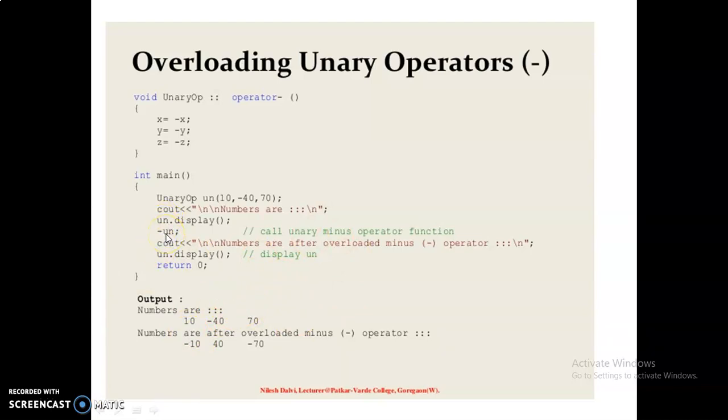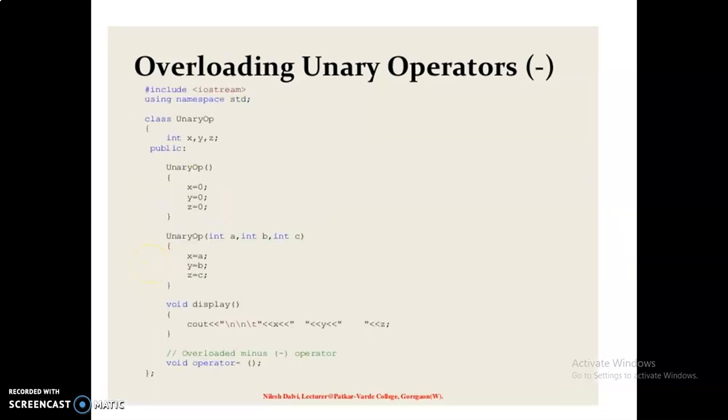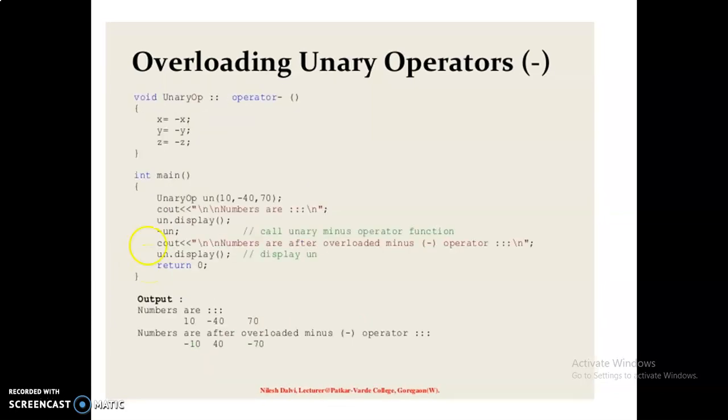And then again, this is minus un. This is the call for the unary minus operator function. Here the operator overloading takes place. This function is called and goes to this unary OP operator minus. Here the minus sign is placed before the values of x, y, and z. And then the cout function is called here. The numbers are printed after being overloaded, and then the display is called here.